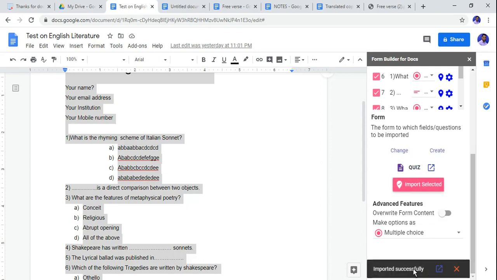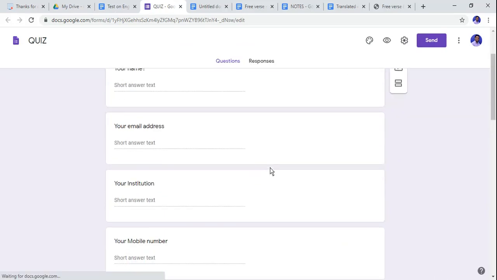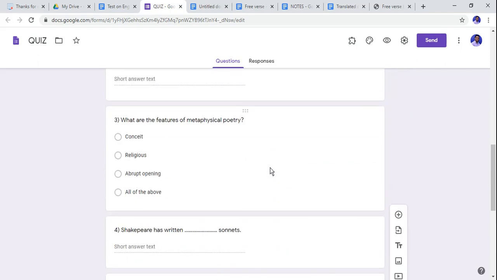Just beside that there is one blue option which says open form. Let me open this. Now see, my Google Form is ready without any hesitation.